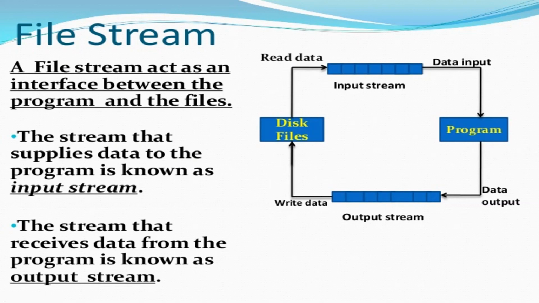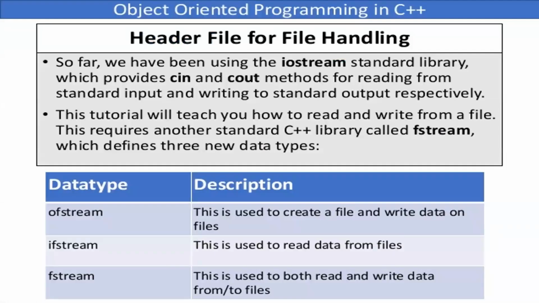So to do that, we need to understand first that we have header files. We are not new to header files. We have been using iostream.h. .h means it's a header file. Why do we use that iostream? Because it contains cin and cout as the methods which will help us with the output and the input streams, reading and writing. Input output means reading and writing.